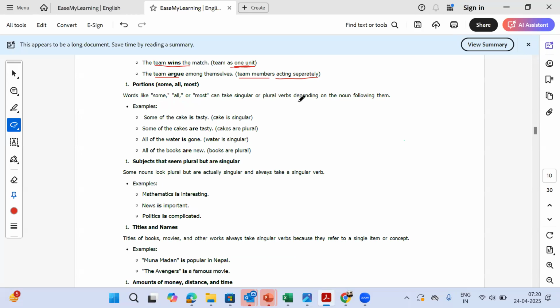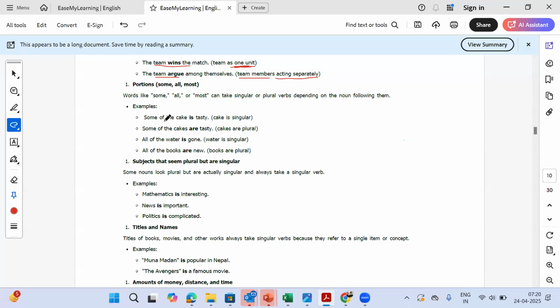Now coming to portions. Portions means how much of something we are having. Like, I will have some rice. I will have a lot of rice. I will have all of the rice. So here the rules depend on the noun which is following them.